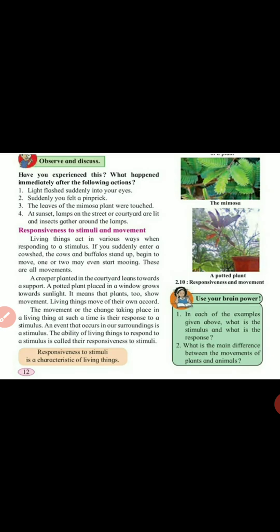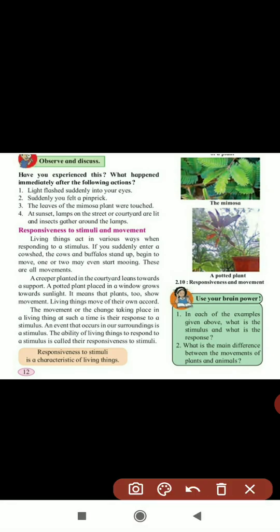Next, you suddenly feel a pinprick. At that time also we remove our hand. Yes, this also is a message from the brain, which means we can do the movement suddenly. Next, third one, the leaves of the mimosa plant are touched.